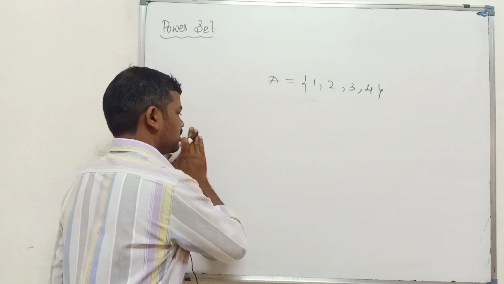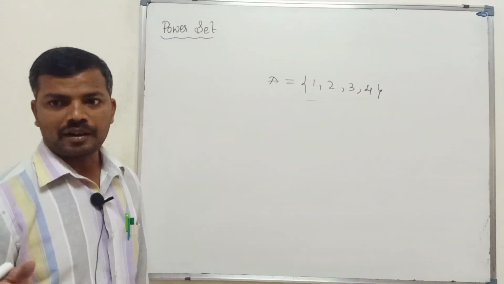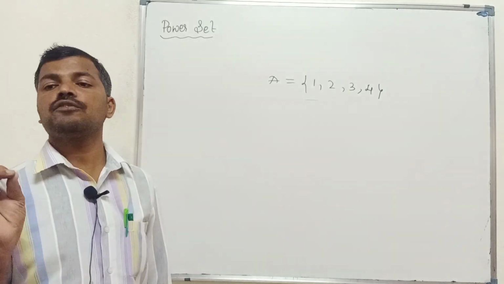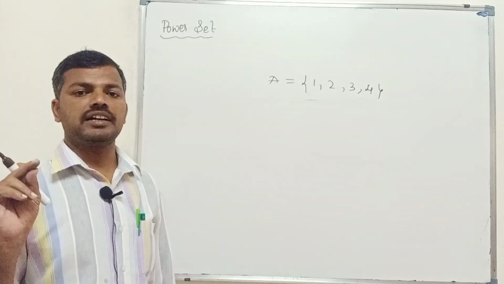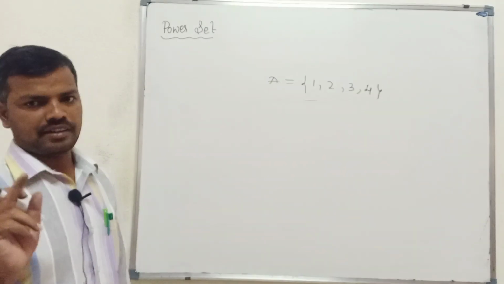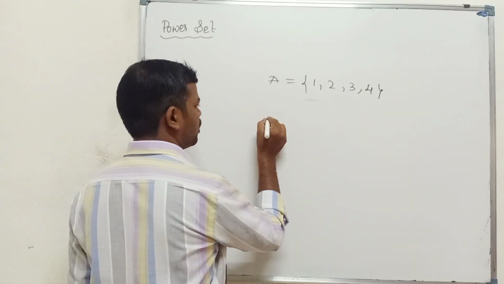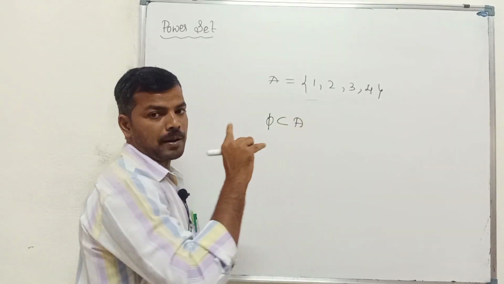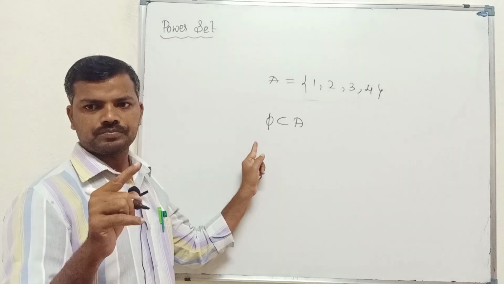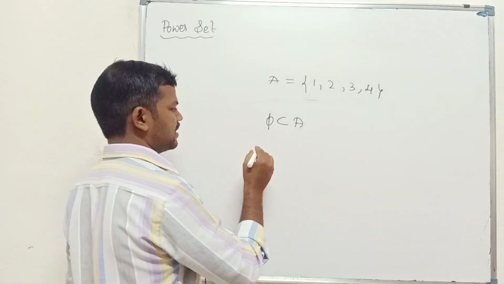So first, we know that the null set, the empty set, is a subset of every set. The first thing to know is that the null set is a subset of every set. So we got that the null set is a subset of A, which means in a power set the null set is there.